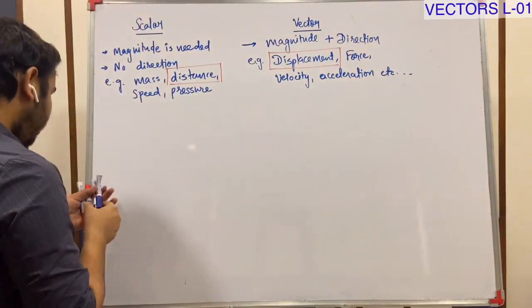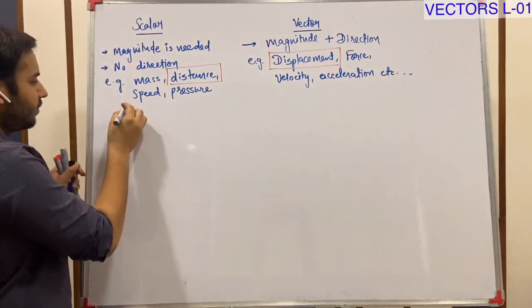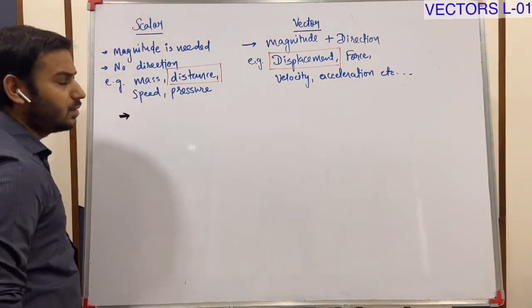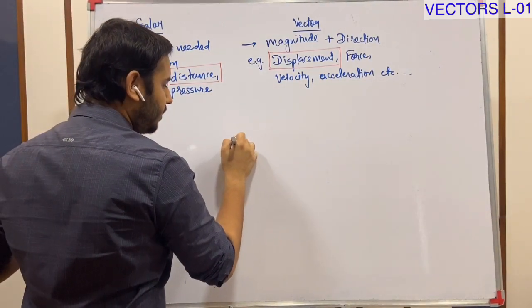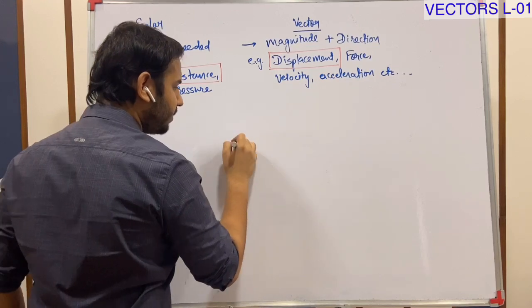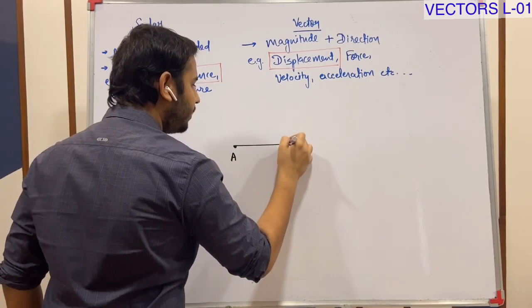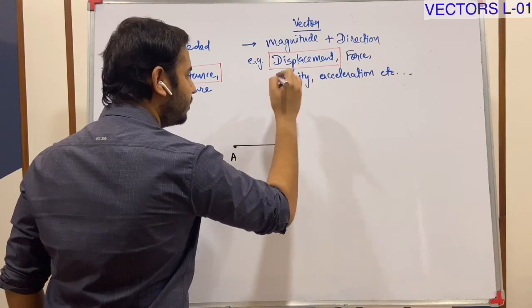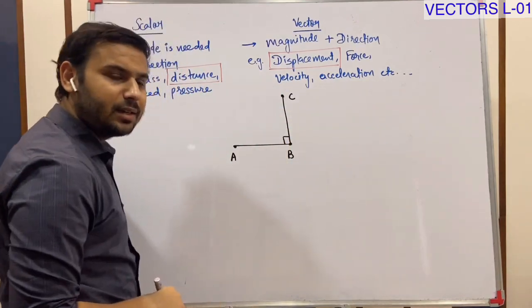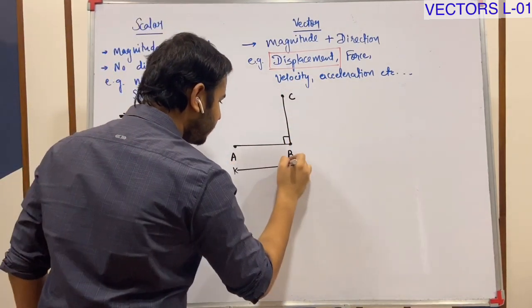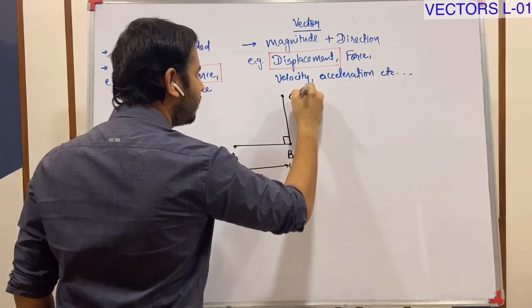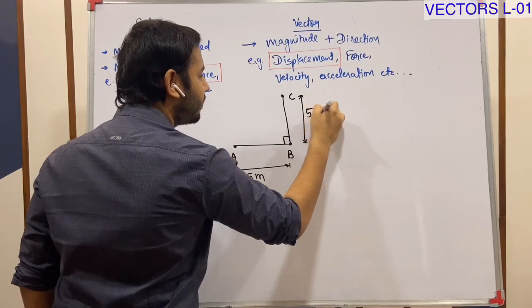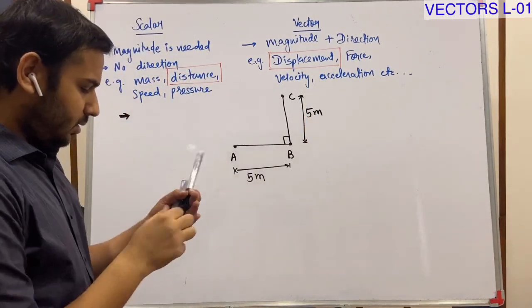First of all, distance. Suppose a person is somewhere here, A to B, B to C. This angle is 90 degrees. This distance is 5 meters, and this distance is also 5 meters.